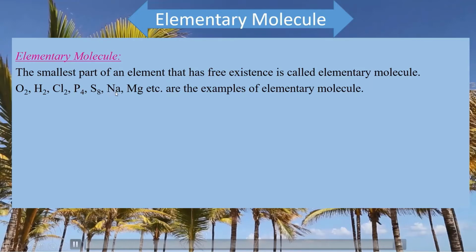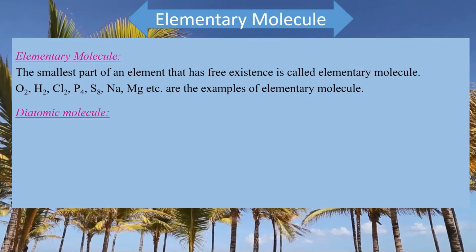In sodium, there are innumerable sodium atoms that stay together, but the molecular formula of sodium is only one sodium atom. It is the atom of sodium and also the molecule of sodium. Magnesium is also like this.